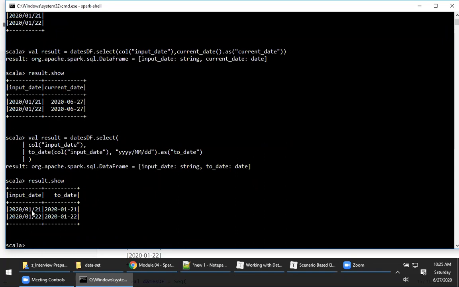So this input date got converted into the date format. Make sense, Kapil? Yes. Okay. Now, for example, you may drop this input date if you want. If you see this, my actual data was of type string. I converted it into a date object. So this is used to specify in which date format my data is.